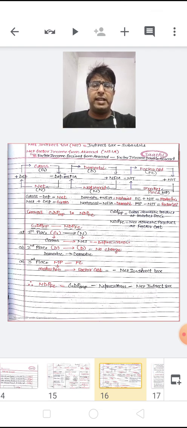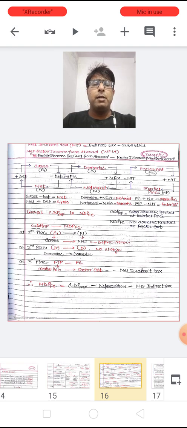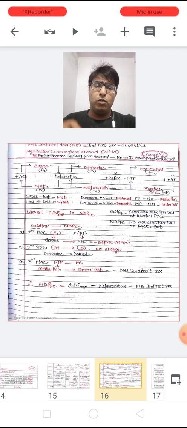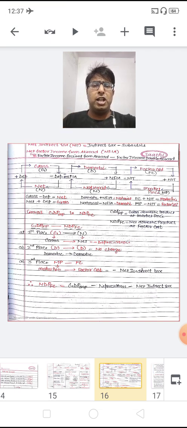With both the aggregates there is a difference of D and N. If there is D in NDP FC, then it is domestic income, but when it is NNP FC, then N is repeating, and if it is N there, then it is known as national income. So here I have to go from GDP MP to NDP FC.